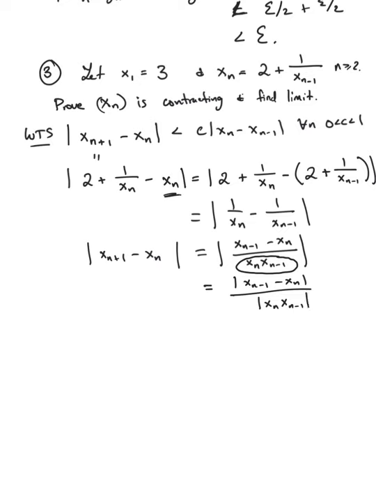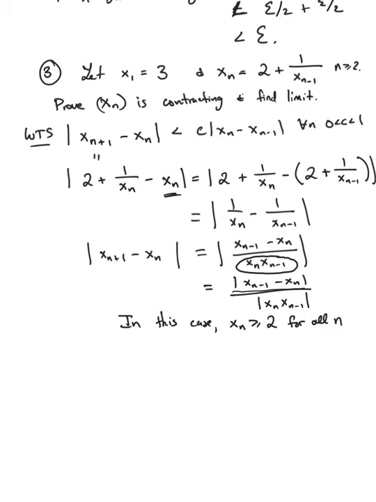And we want to say that this product is reasonably large so that we end up multiplying by a number smaller than 1. So in this case, it's easy to see that xn is greater than or equal to 2